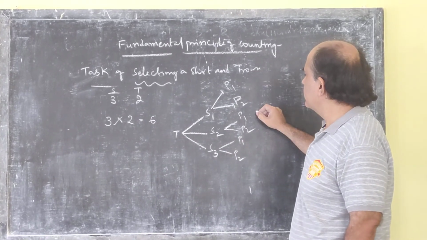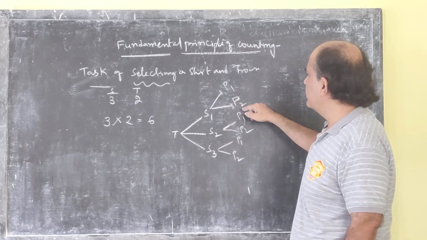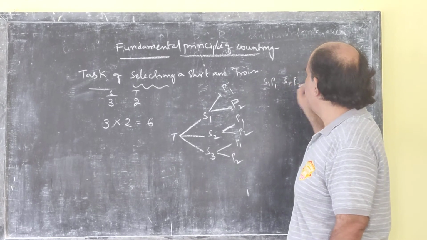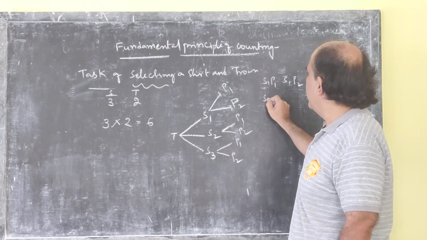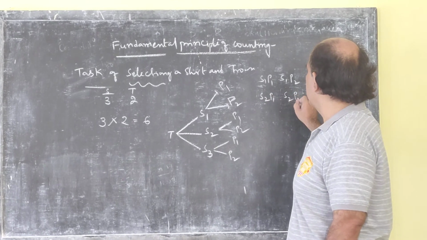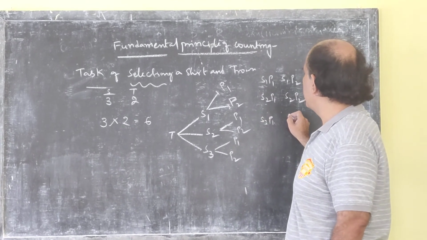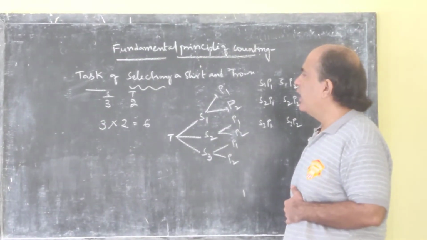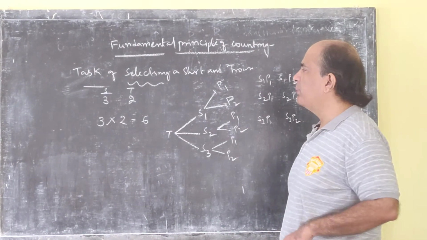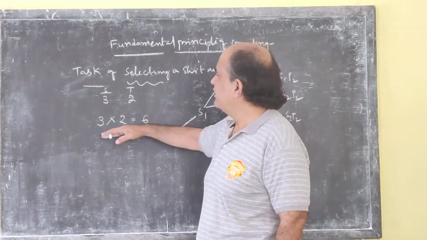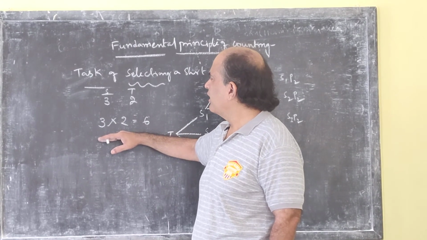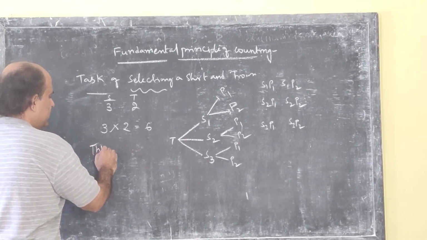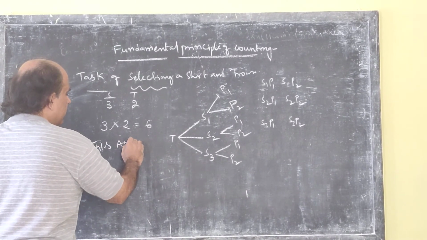This can be done in two ways. That is S1P1, S1P2, two ways. S2P1, S2P2, S3P1, S3P2. In this case, we are going to multiply, because this is this and that case.